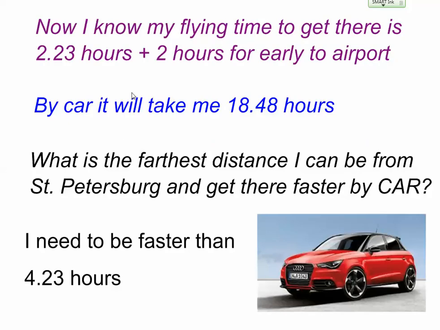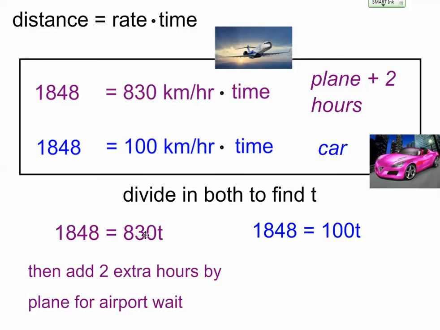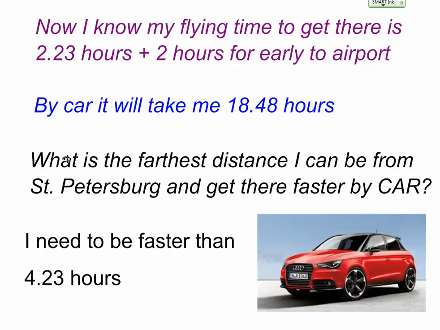So when you divide 1,848 by 830, you guys did this in class, you got 2.23 hours. Plus you have to add 2 hours for arriving early to the airport. By car, it's going to take me 18.48 hours. This is for me to get from Vienna to St. Petersburg, Russia. Okay, so now I know how far away I am.